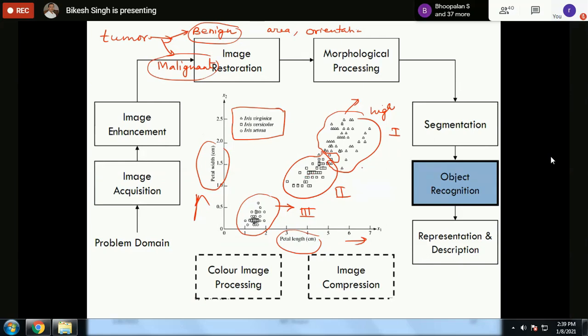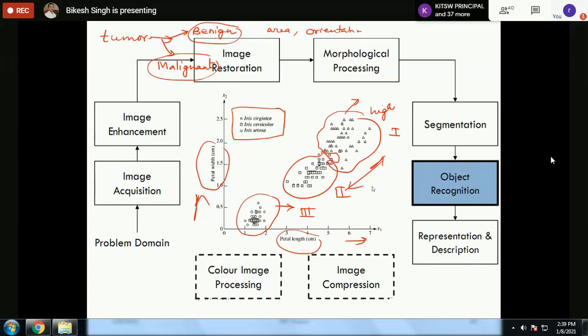But there is some overlapping between 1 and 2, obviously. From the figure, it is clear that there is some overlapping between 1 and 2. So by extracting this petal length and petal width, and with the help of these features, we are trying to recognize some objects. This is called object recognition.